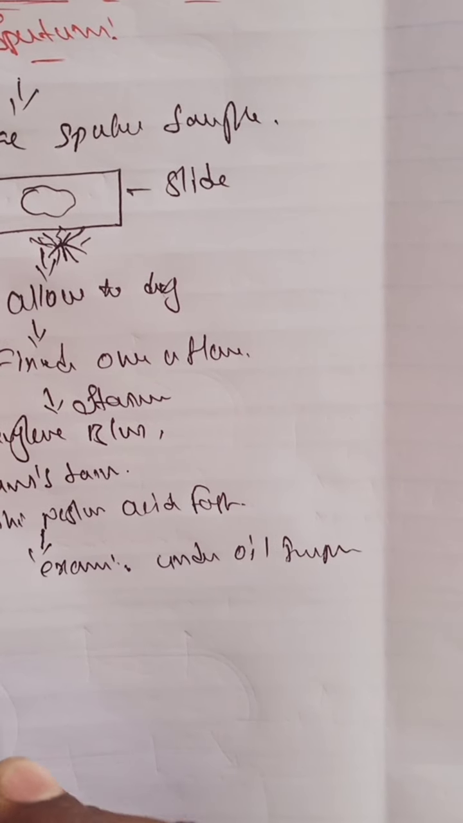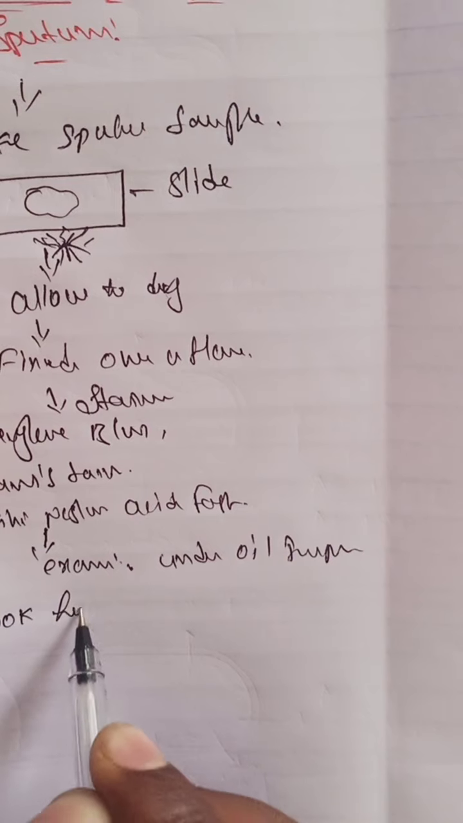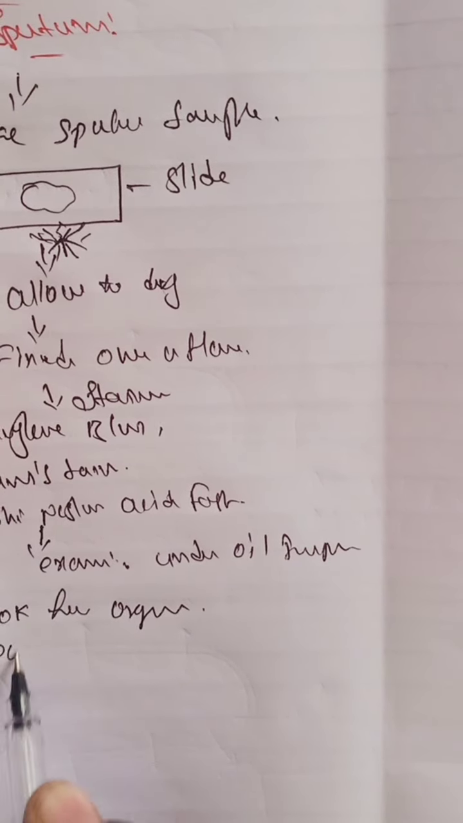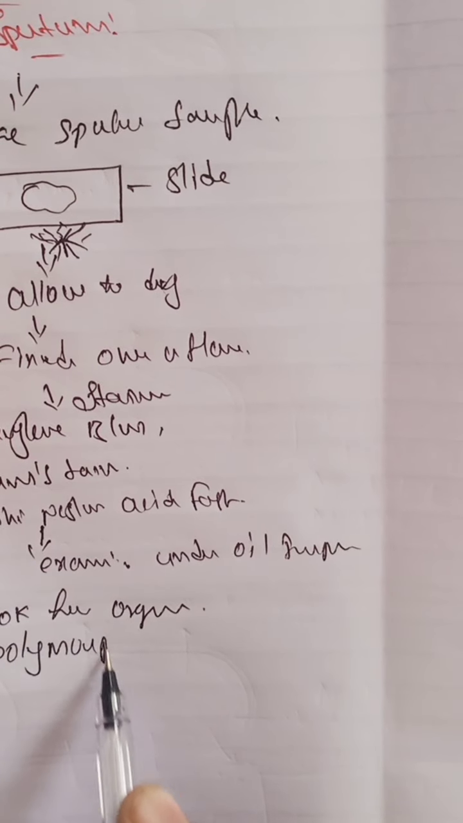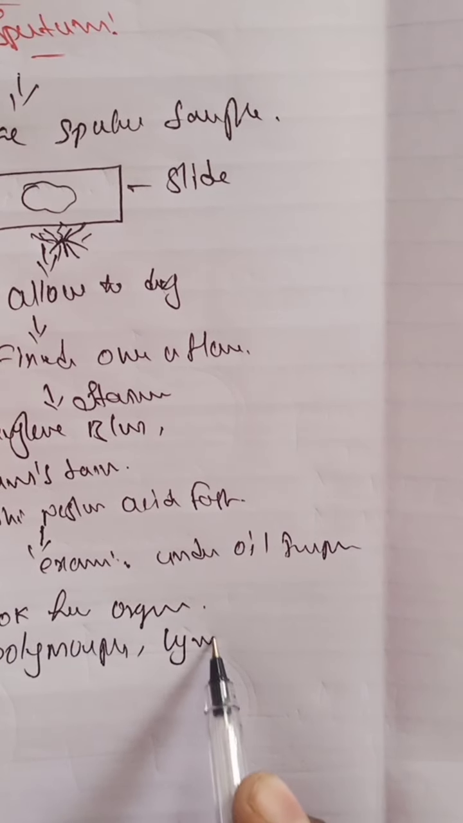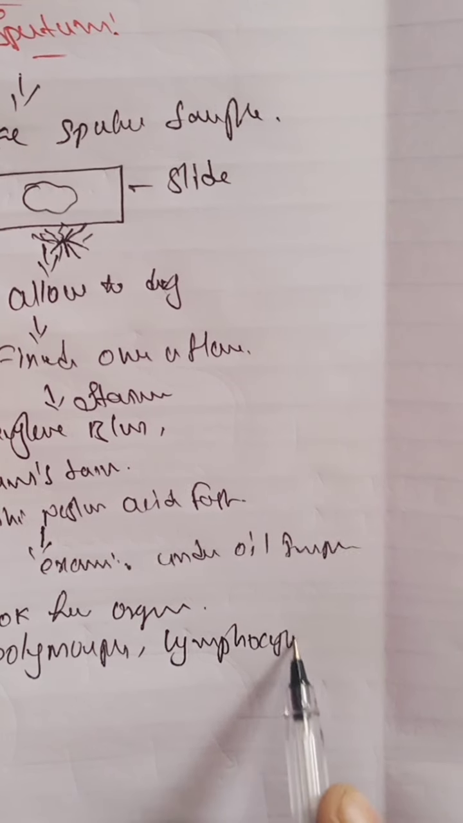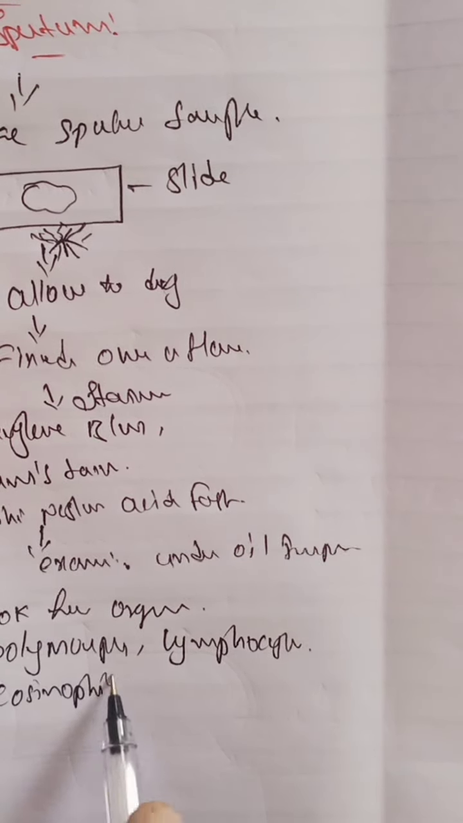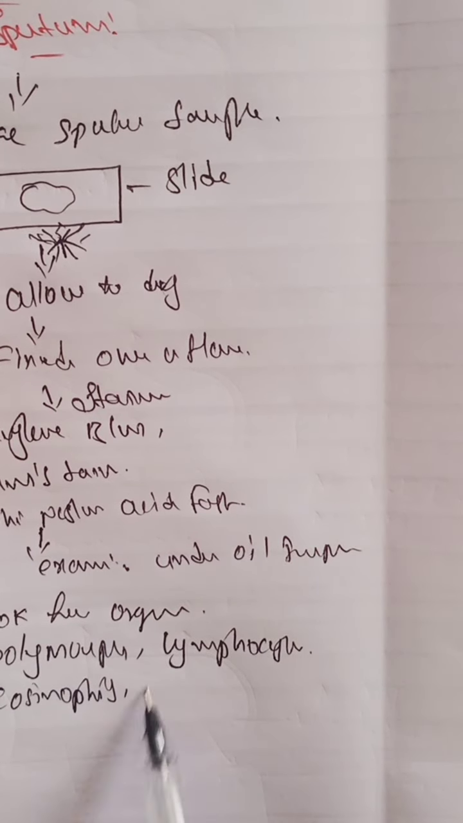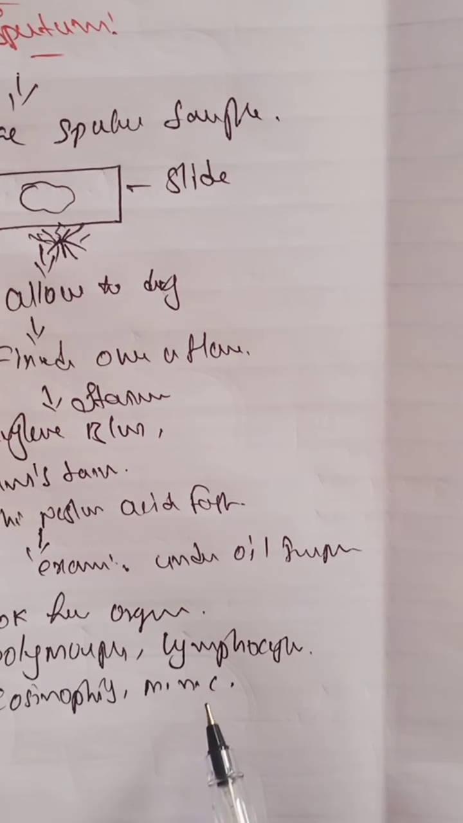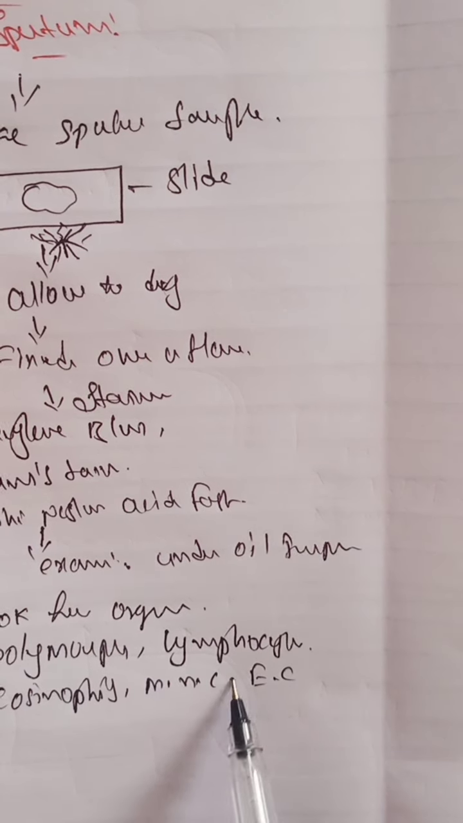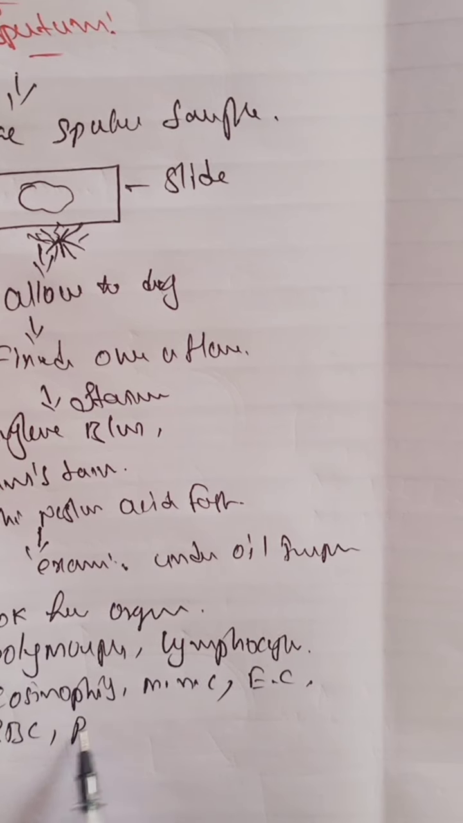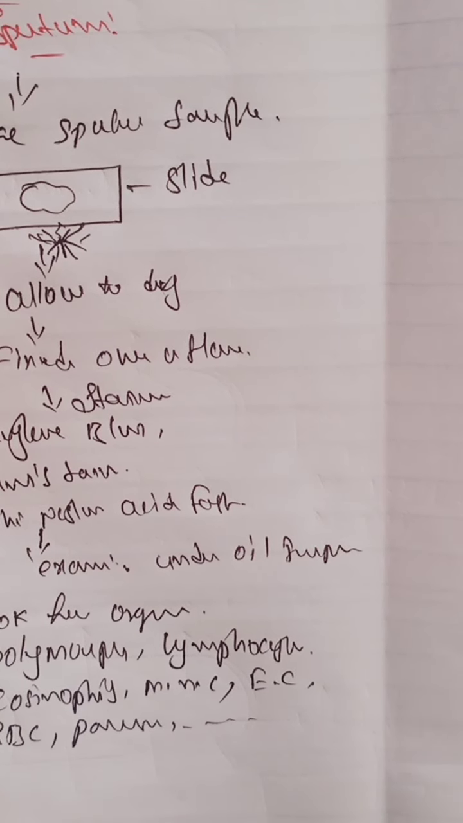After that, look for the organisms. Which types are present? Polymorphs, lymphocytes, eosinophils, mononuclear cells, epithelial cells, RBCs and parasites. These are found in the sputum.